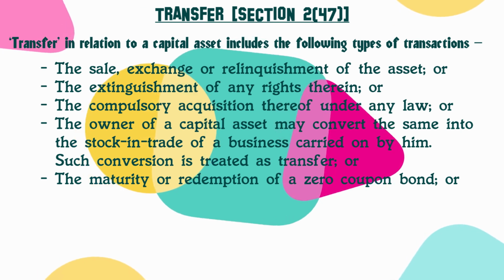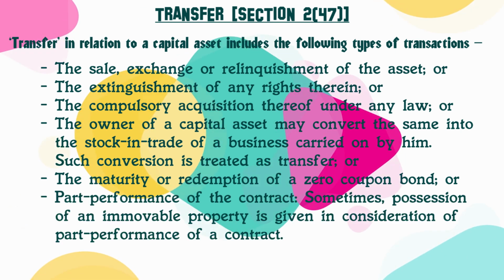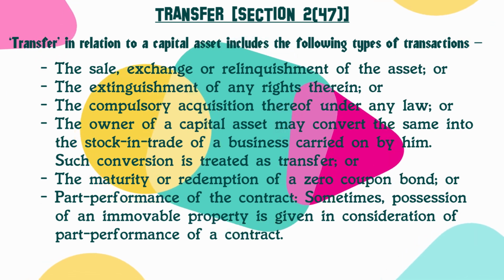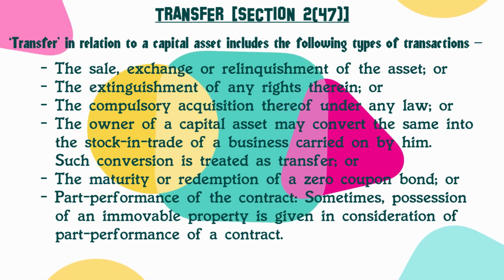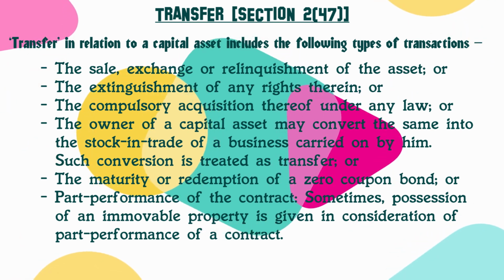In case of a maturity or redemption of a zero coupon bond, so in this way, all these transactions will be treated as transfer.